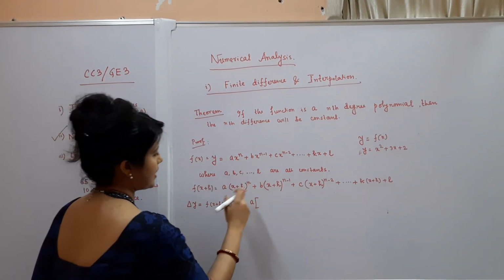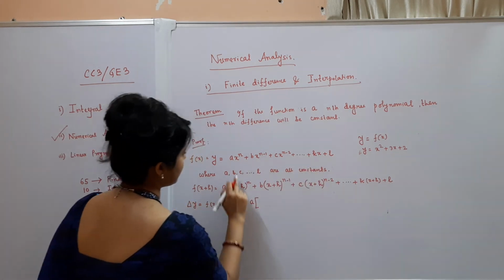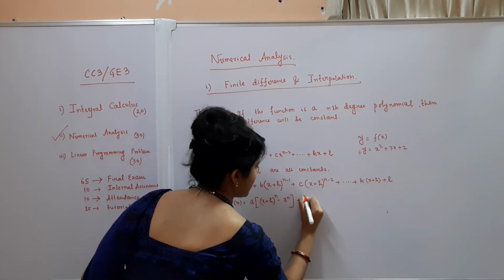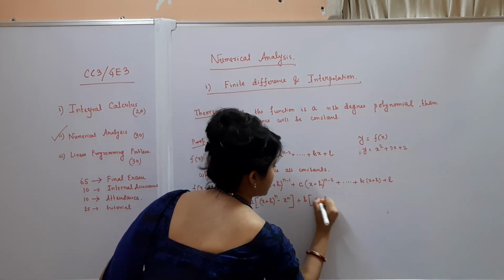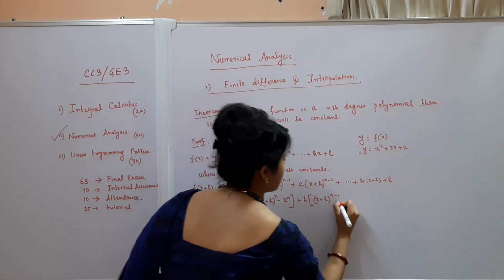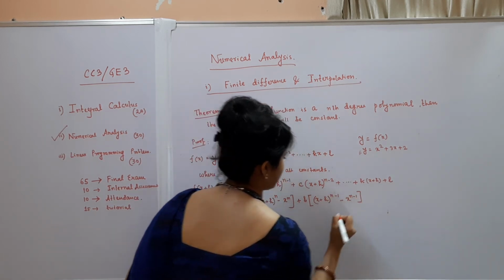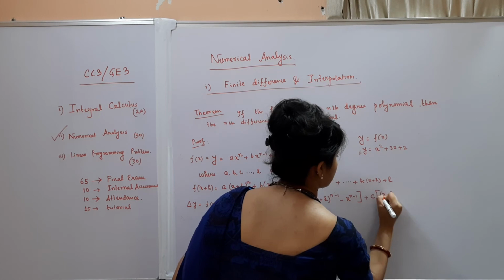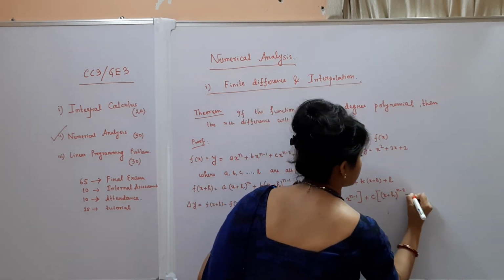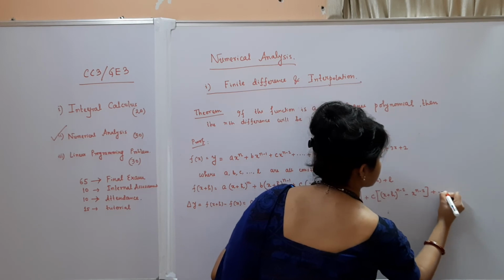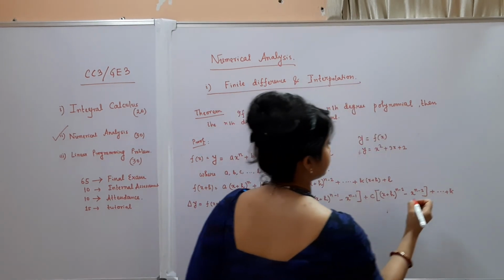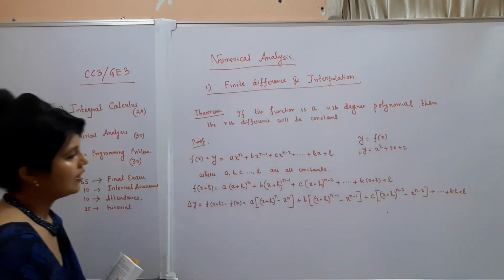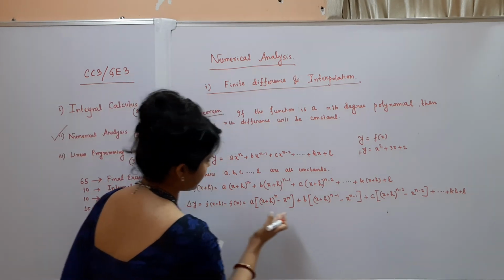Taking the constants as common for each portion: a[(x plus h) to the power n minus x to the power n] plus b[(x plus h) to the power n minus 1 minus x to the power n minus 1] plus c[(x plus h) to the power n minus 2 minus x to the power n minus 2] plus dot dot plus k into h plus l. Okay, so this is the expression of the first order difference.